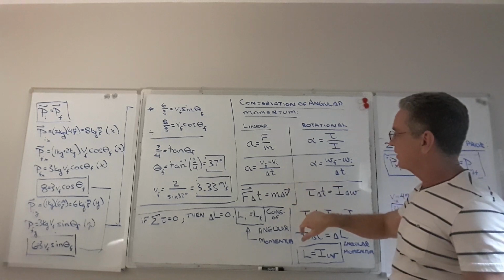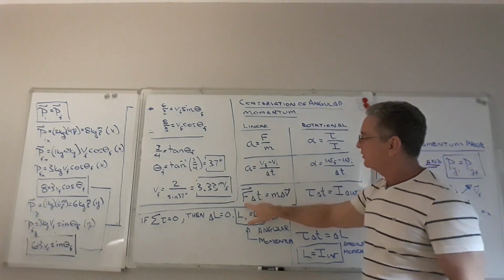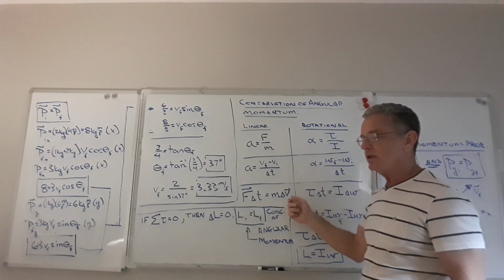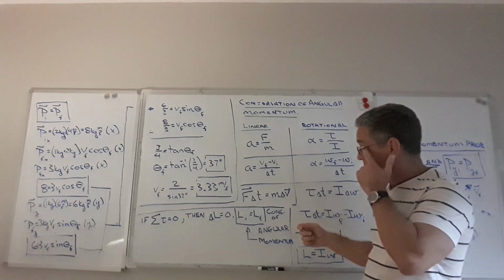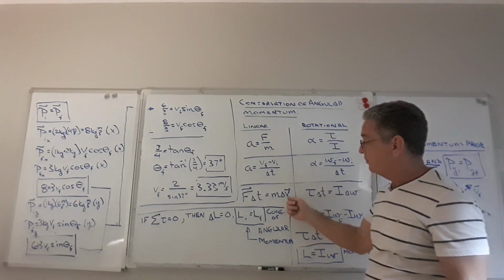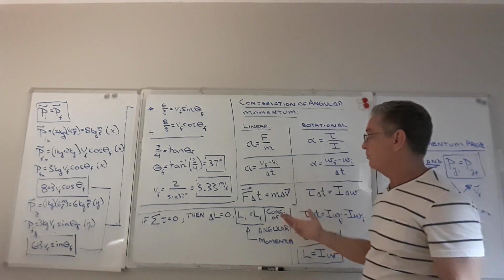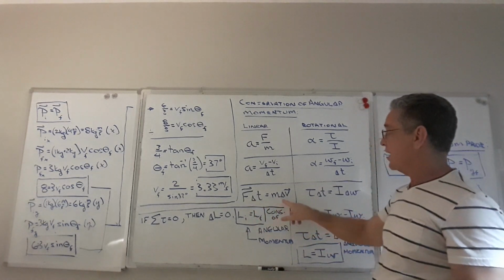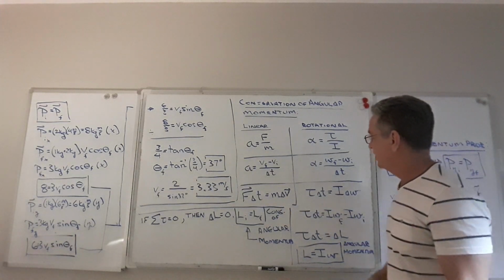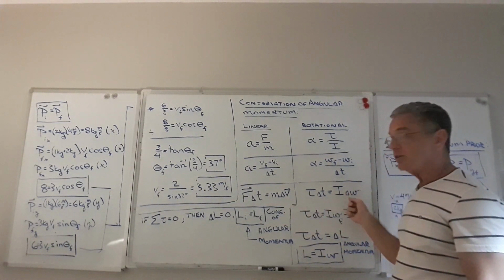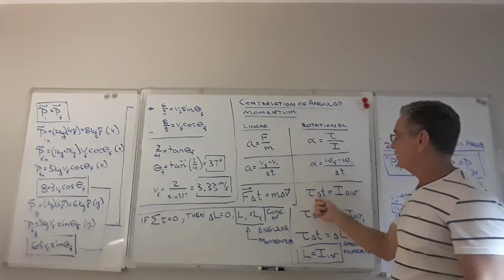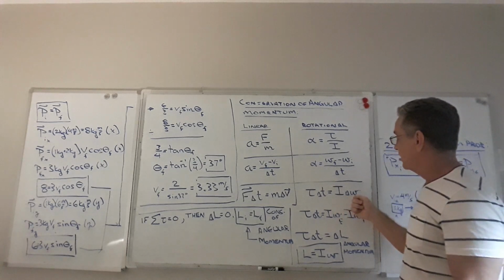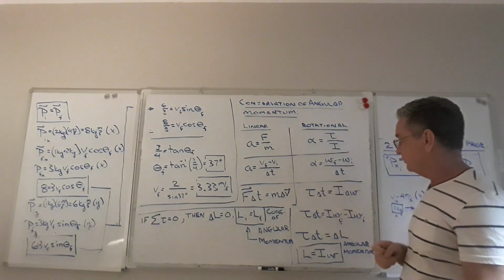So in any case, this equation, F times delta t is equal to m times delta v. Remember, this is the impulse-momentum theorem, or the impulse equation, as it's often called. The force on an object times the time that force is applied is equal to the mass times its change in velocity. Now, corresponding to that in the rotational version, you've got torque times the time the torque is applied is equal to the rotational inertia of an object times its change in rotational speed.